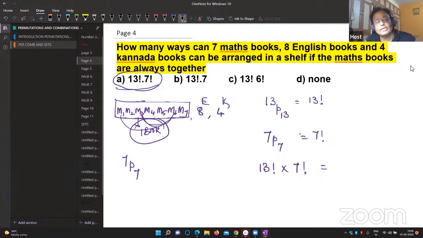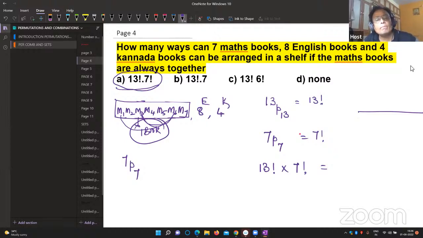First work is, look at here. All 7 books we are going to wrap. We consider this as 1 book. Along with this 1 book, 8 books, 9 books, plus 4 Kannada books, that makes 13 books. Out of 13 books, we have to arrange all 13 books.